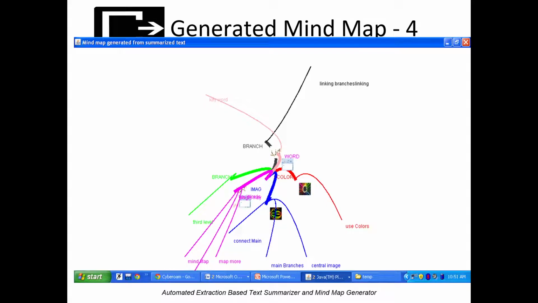The most important part of this system will be the algorithms that decide the significant sentences in the input text document according to various metrics, viz. the frequency of a word, multiplied by the weight assigned to it by virtue of its part of speech. Once the summary is generated, the summarized sentences are given as input to the mind map generation module, which draws the mind map and thus represents the schematic summary.